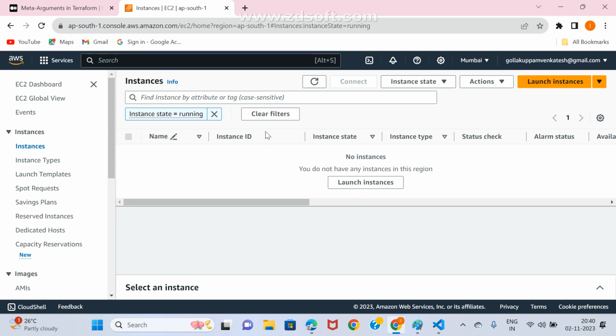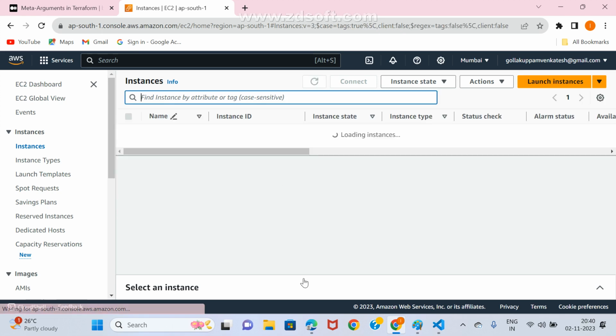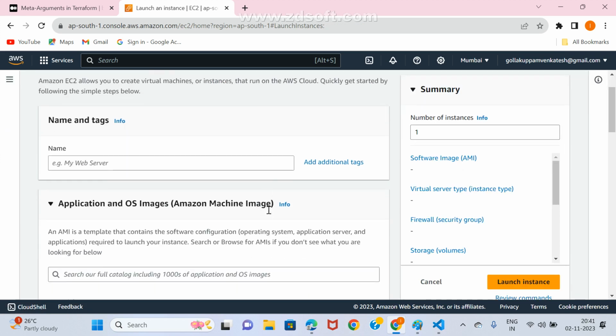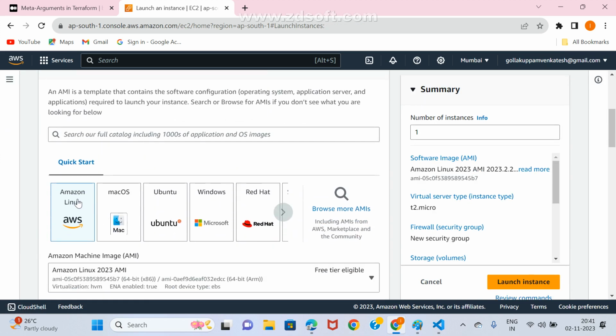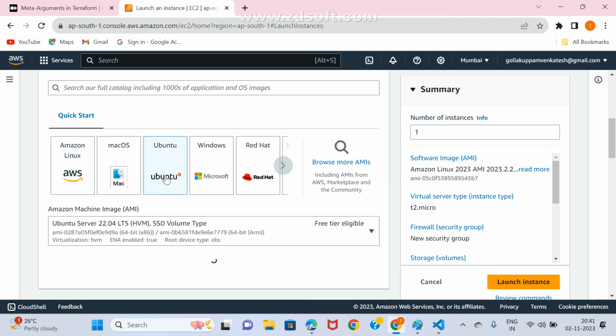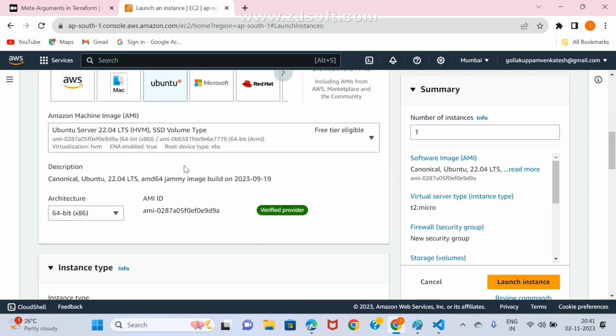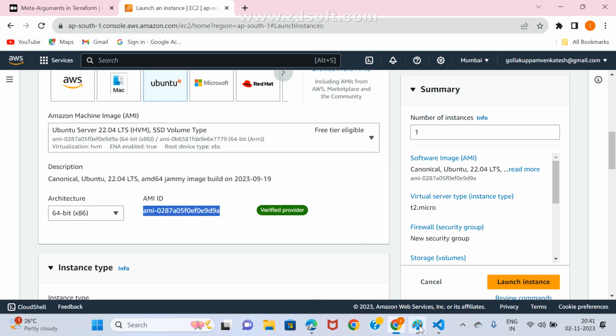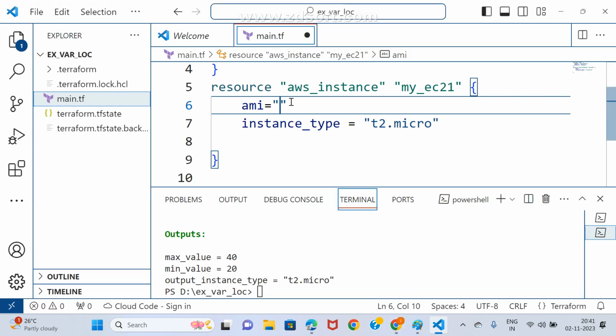You may go with either Linux or Ubuntu, just launch instance. Just tell me, that is your wish. I may go with Linux or maybe Ubuntu. Tell me anyone. Ubuntu, just we go for Ubuntu. There you need to copy the Ubuntu AMI ID. Just copy it. Once I copied, I need to paste it here.